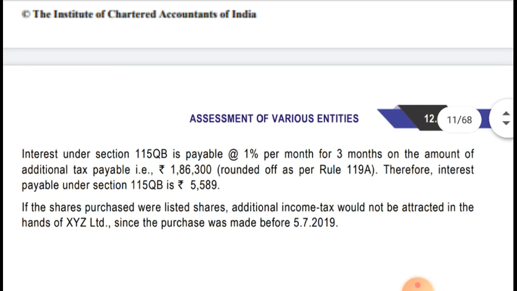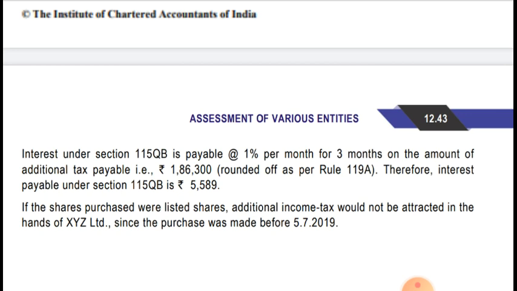If the shares purchased were listed shares, additional income tax would not be attracted in the hands of XYZ Limited, since the purchase was made before 5th July 2019. As it is written in the provision, earlier section 115QA was applicable only in case of an unlisted domestic company, but now after the Finance Act it has become applicable to both listed and unlisted companies.